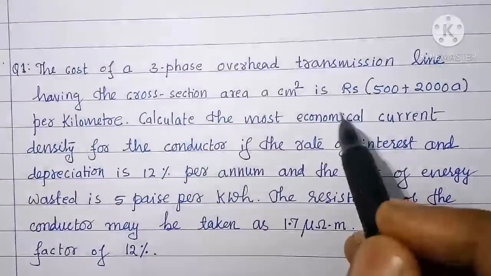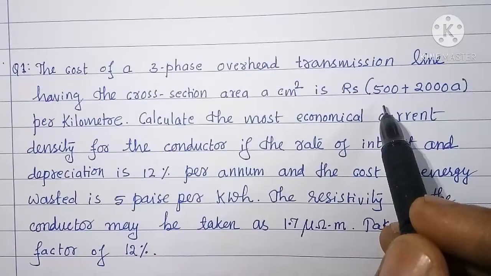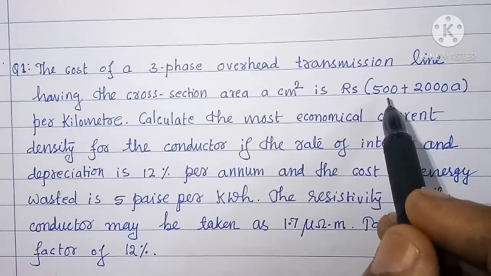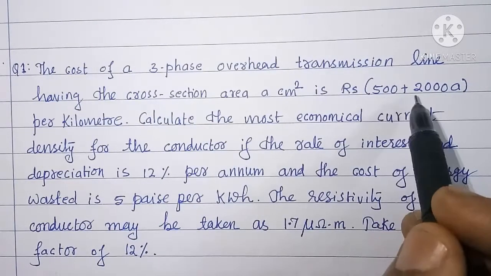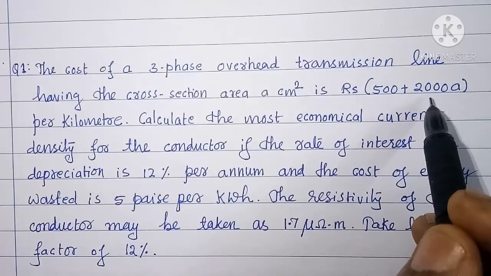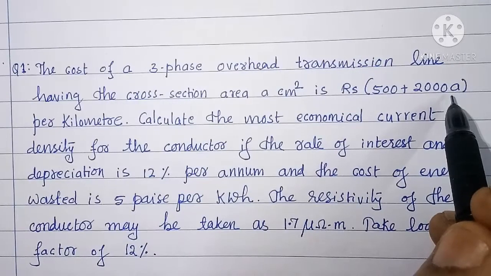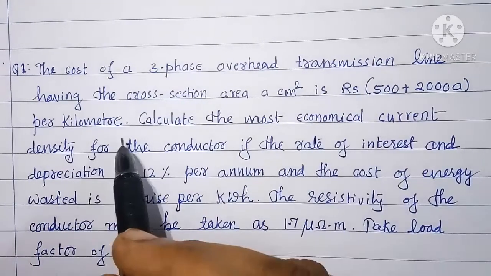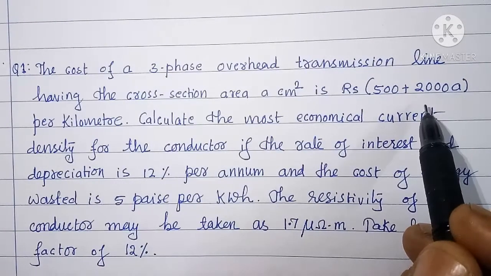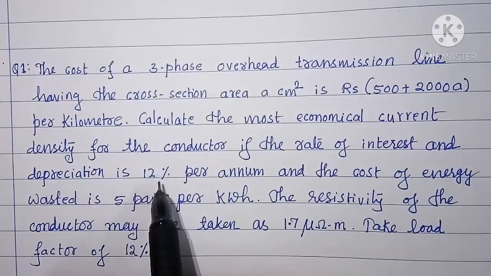Variable cost per annum is equal to, in the question we have been given the cost of three-phase overhead transmission line as rupees 500 plus 2000 A. In this composite cost, 500 is fixed cost, whereas 2000 A is variable cost per kilometer, and on this we have to take depreciation of 12% to calculate variable cost per annum.